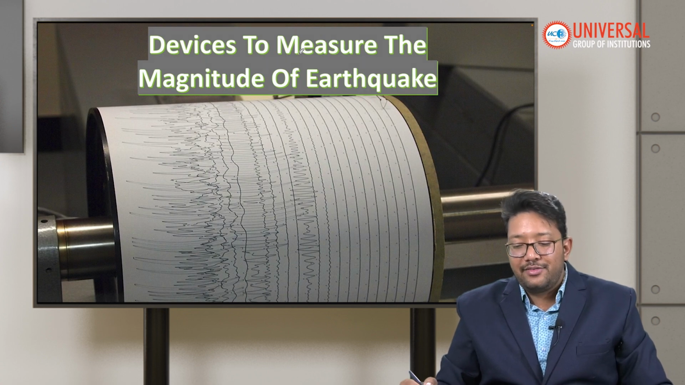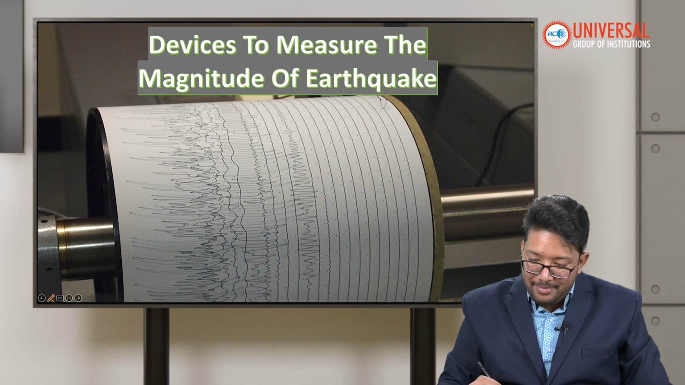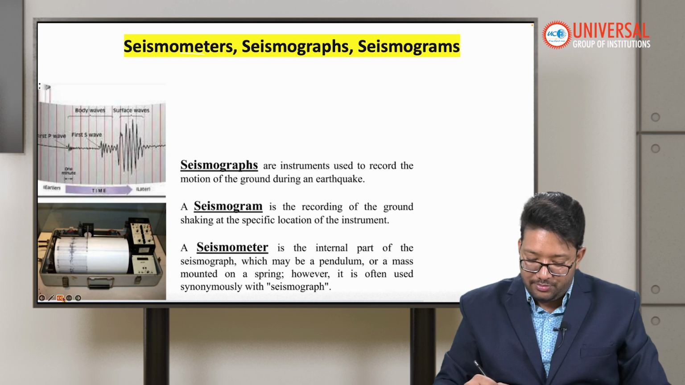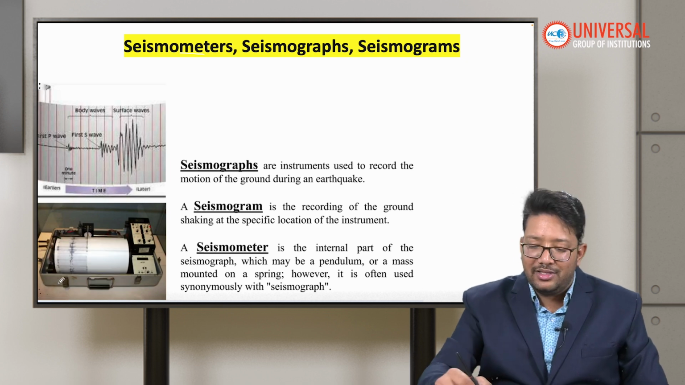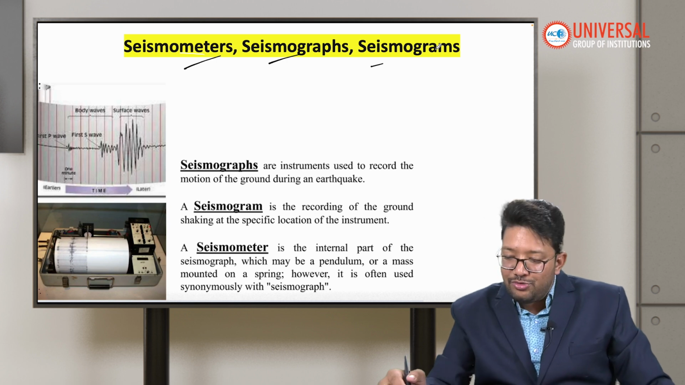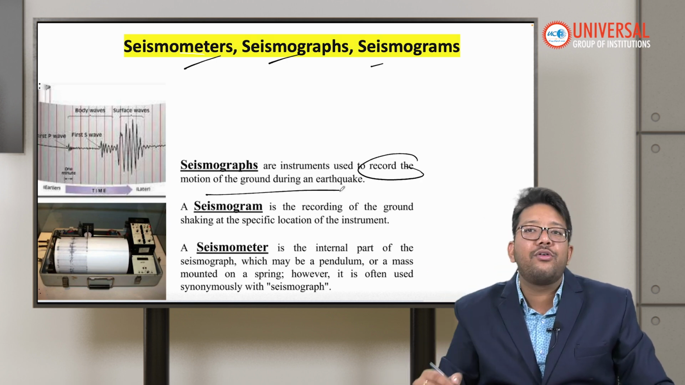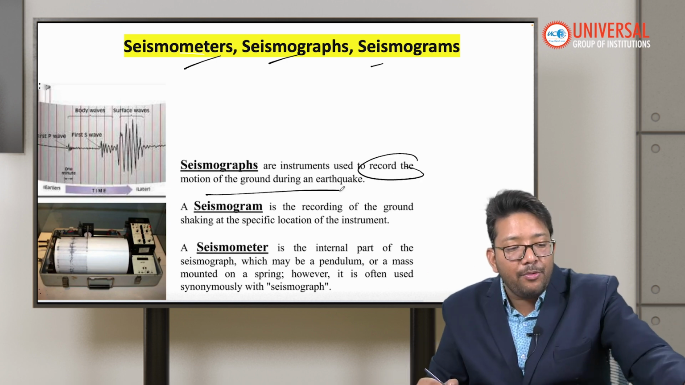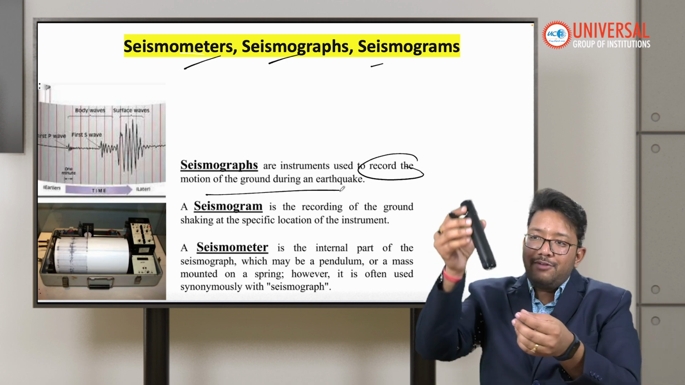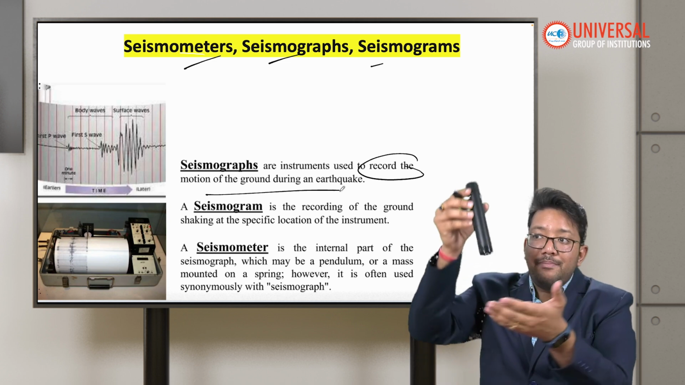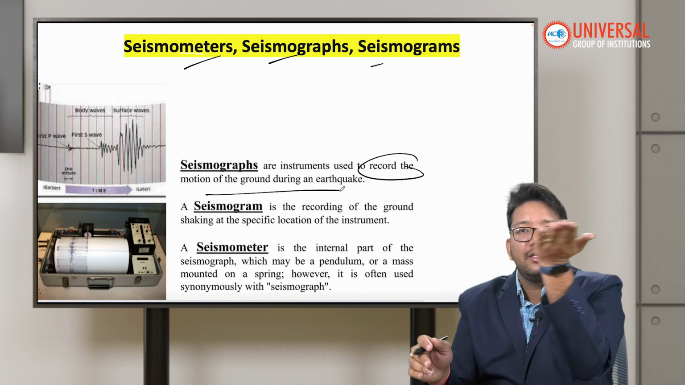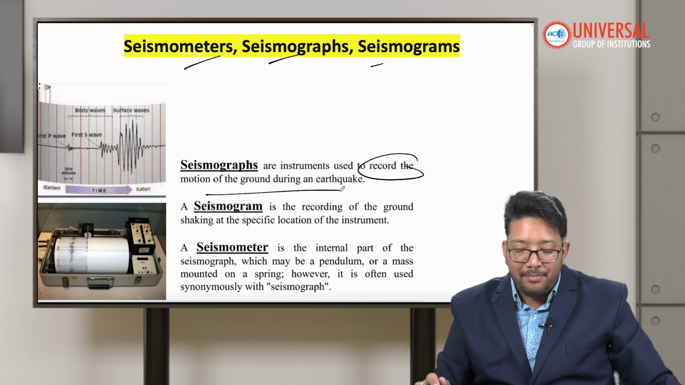What are the devices that we use to measure earthquakes? The first would be the seismometer, seismograph, and seismogram. These three are interrelated with each other; they are not exactly different, students. Seismographs are the instruments that record the motion of the ground during an earthquake. Suppose an earthquake is coming, the device will measure how much the ground is moving, and that will be done by the seismograph.